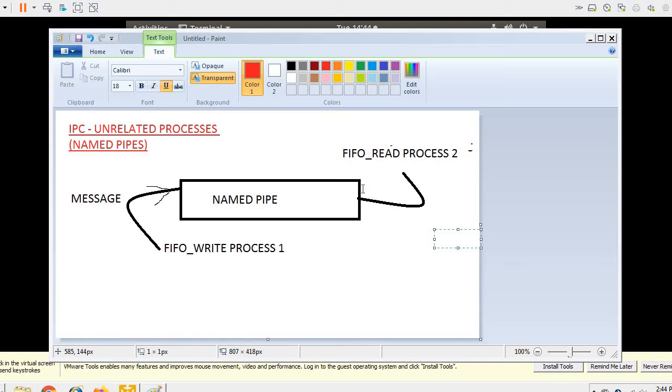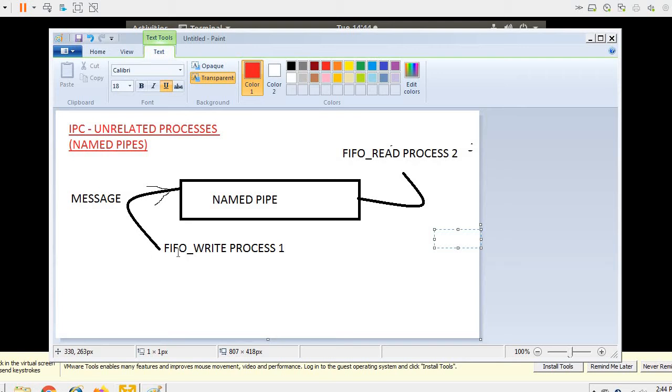Whatever the message is, it will be written by the write process onto this end of the named pipe, and from the other end the read process will be reading the same message contents. Fine.